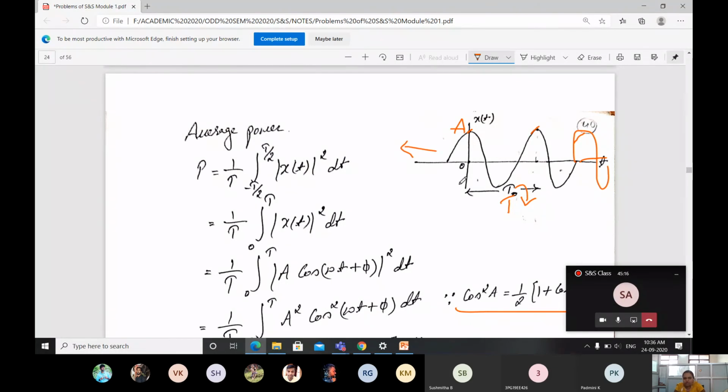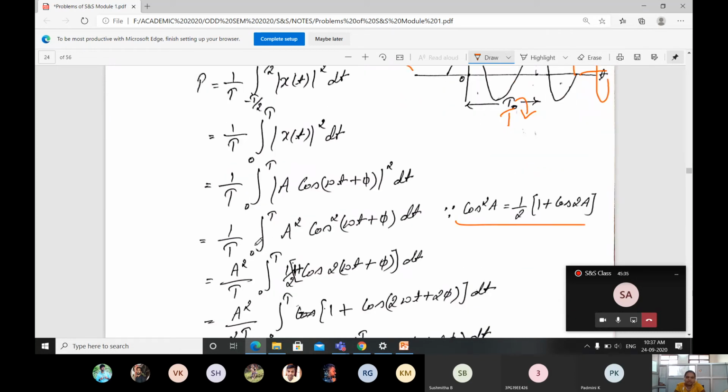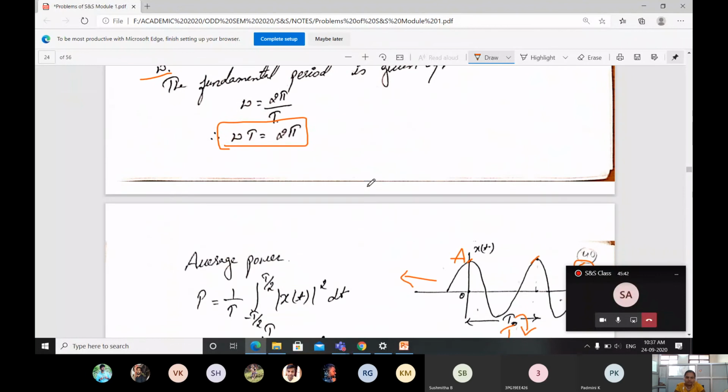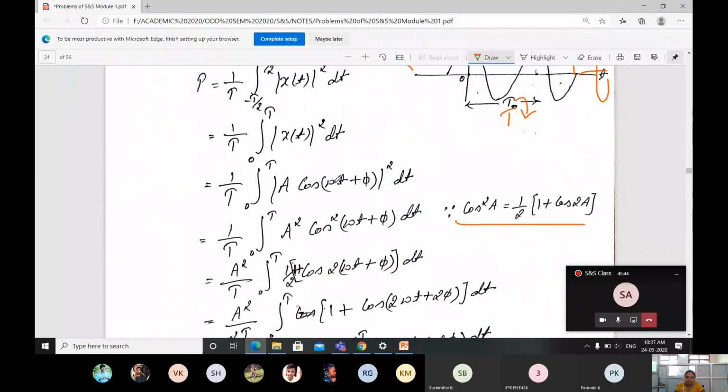So, instead of taking the limits from minus T by 2 to plus T by 2, I can change the period from 0 to T. That's what changes the limit here to 0 to T, then x(t) whole square into dt. Then solve for this. What is our x of t? It's given as a cos(omega t plus pi), whole square into dt.